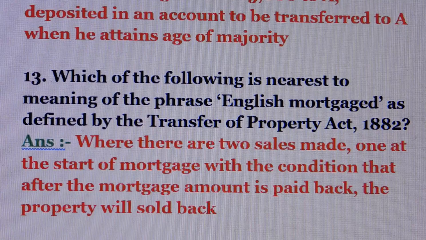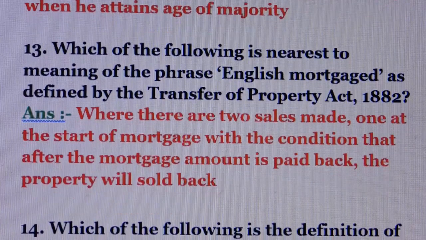Question number 13. Which of the following is nearest to the meaning of the phrase English mortgage as defined by the Transfer of Property Act? Answer is where there are two sales made, one at the start of the mortgage with the condition that after the mortgage amount is paid back, the property will be sold back.